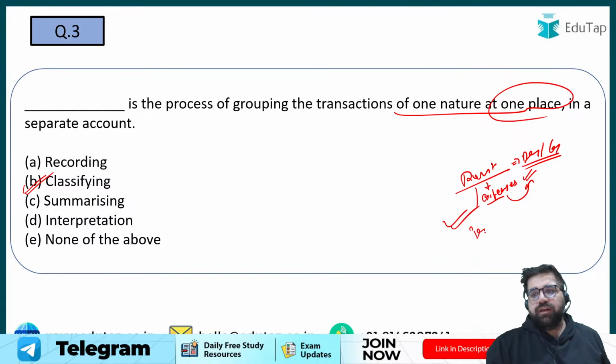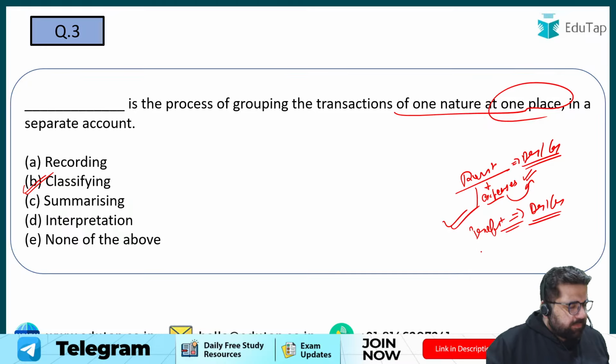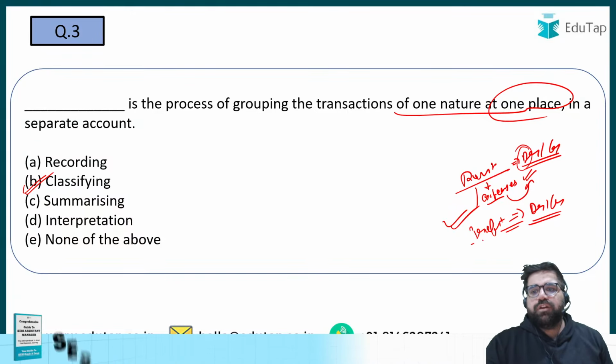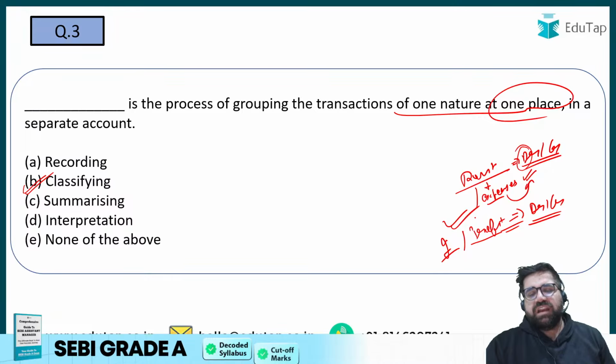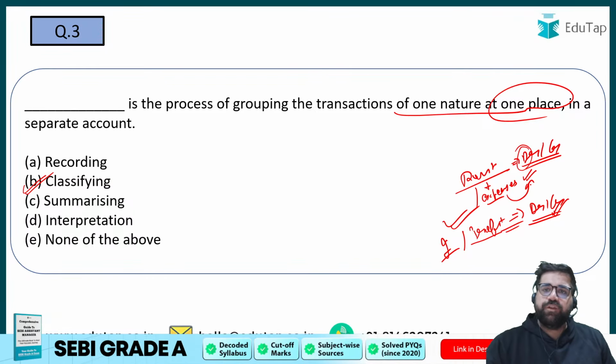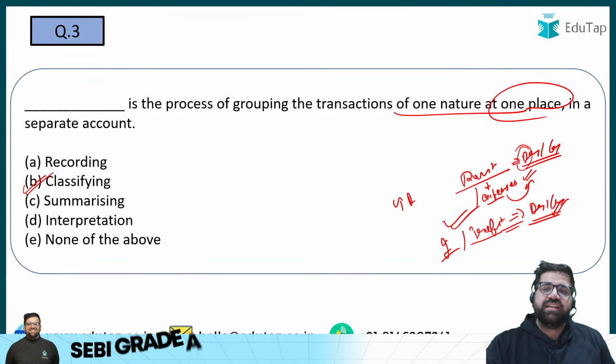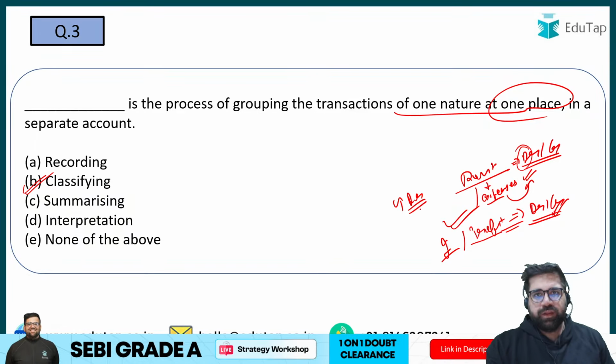Likewise, all the incomes or profit which I have received, they will have which kind of balance? Debit or credit? Please tell me. All the expenses are having debit balance, but all the incomes or profit which I am receiving will have a credit balance. Right? Therefore, in accounts we generally say increase in expenses is always debited. Increase in profit and income is always credited.